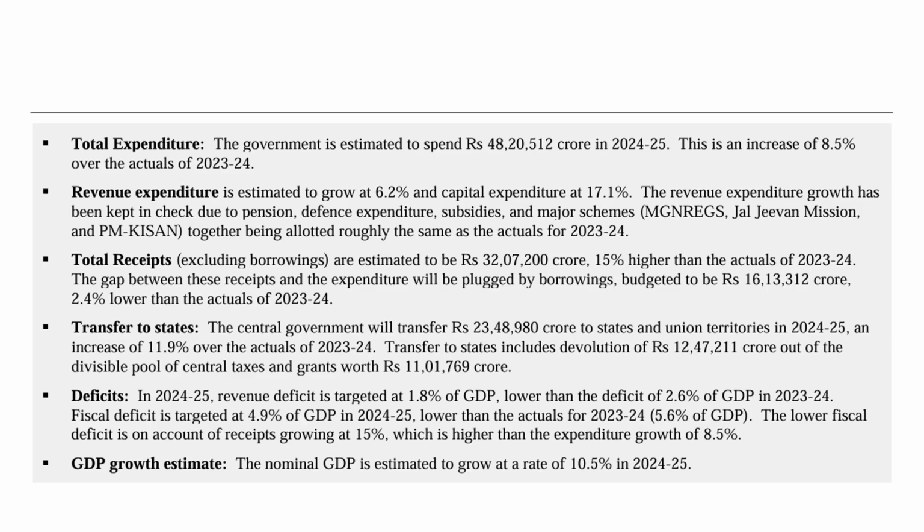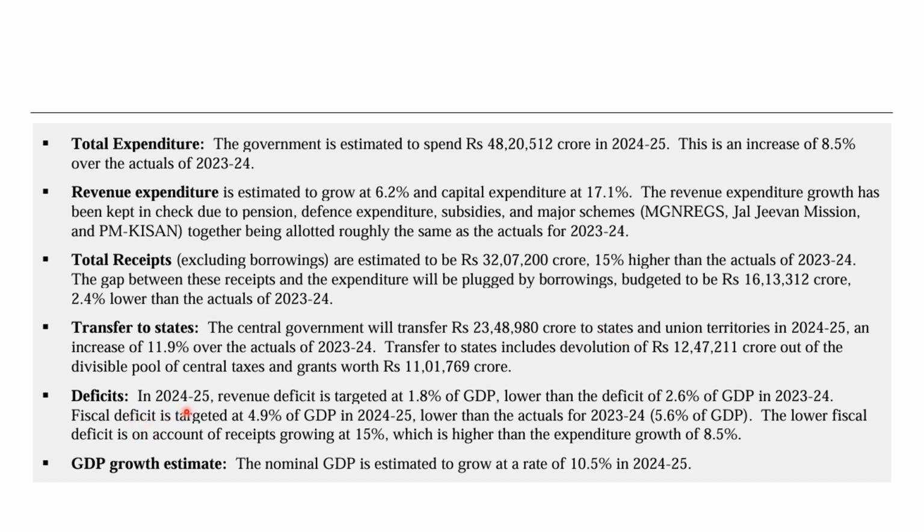Here are some key highlights. Total expenditure is estimated to be around 48 lakh crore in 2024-25. Total receipts are estimated to be 32 lakh crore. Also, the central government will transfer 23 lakh crore to states and UTs.